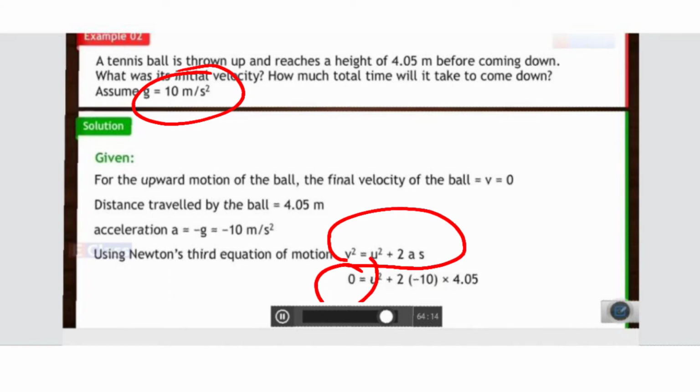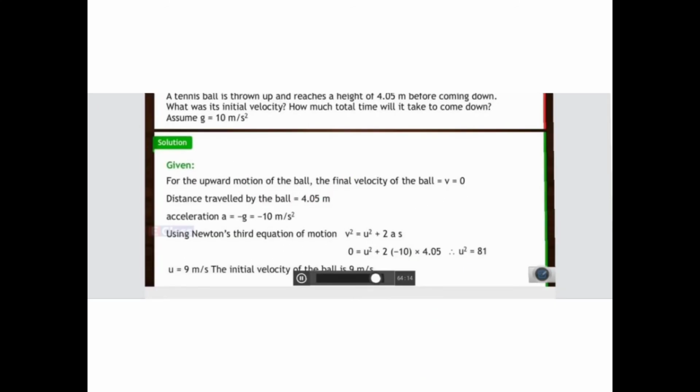Here you are going to put u equal to 0, and as it is thrown in the upward direction, I am going to have minus 10. You should not have a doubt that the teacher is taking a minus sign for g sometimes and sometimes not. Remember, if that object is thrown in the upward direction, you have to take g as minus, because g is always in the downward direction. And if other things are taken in the downward direction, then of course we are going to take g positive. So keep that in mind and do further calculations.